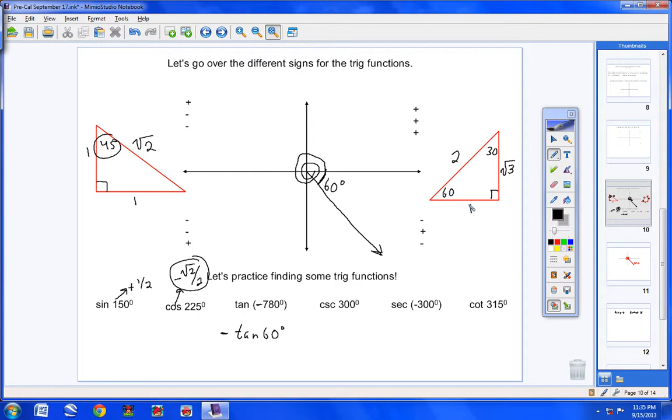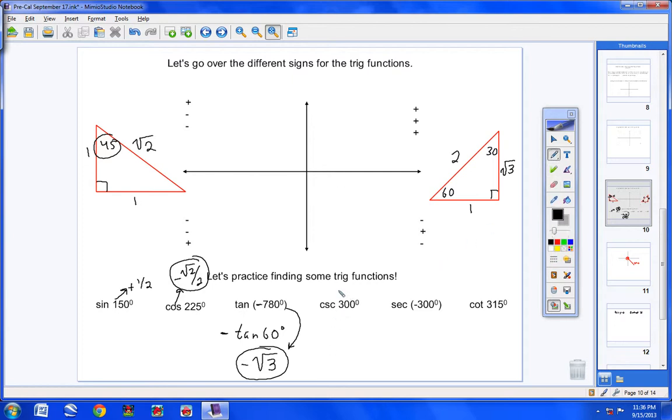Opposite over adjacent. Square root of 3 over 1. Bring down your negative sign. So negative square root of 3. There we go. So the tangent of negative 780 is negative square root of 3. Really, really cool. You guys are doing some really tough stuff here.